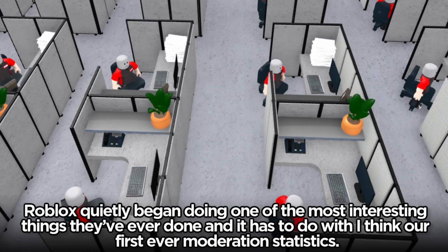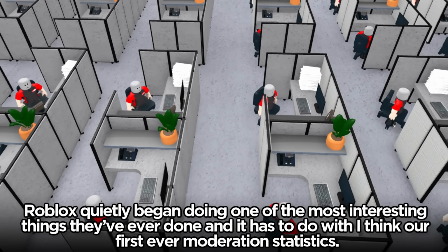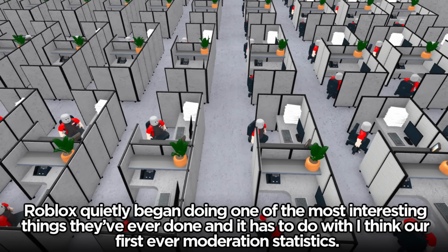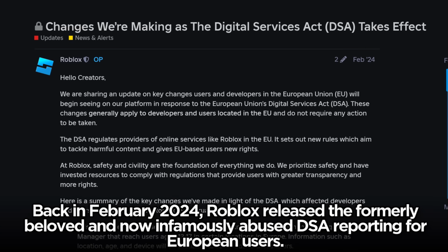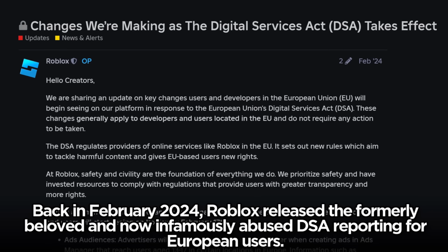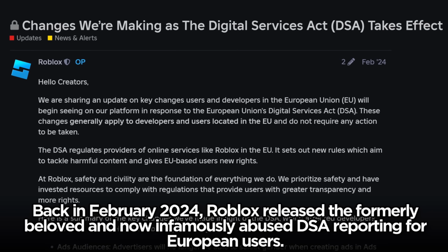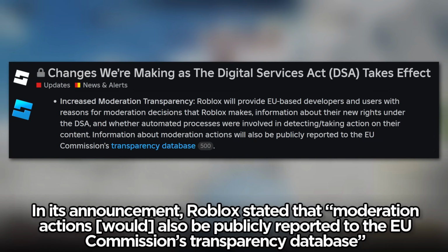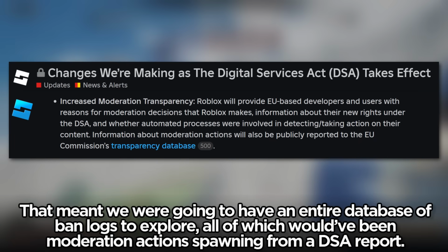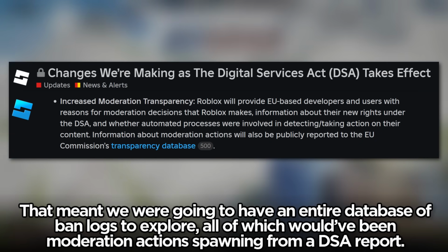Roblox quietly began doing one of the most interesting things they've ever done, and it has to do with, I think, our first ever moderation statistics. Back in February 2024, Roblox released the formerly beloved and now infamously abused DSA reporting for European users. In its announcement, Roblox stated that moderation actions would also be publicly reported to the EU Commission's transparency database. That meant we were going to have an entire database of ban logs to explore, all of which would have been moderation actions spawning from a DSA report.